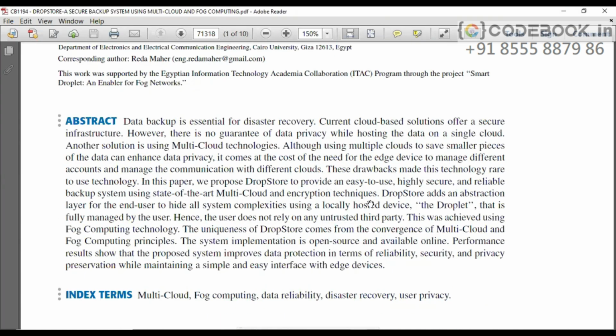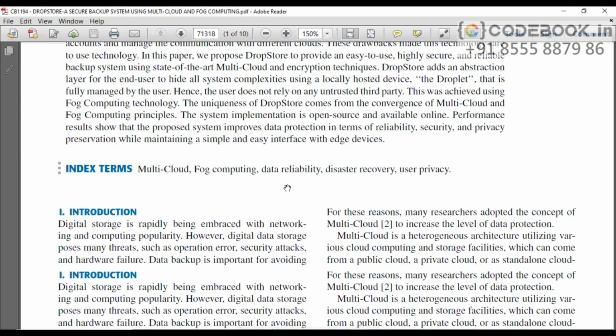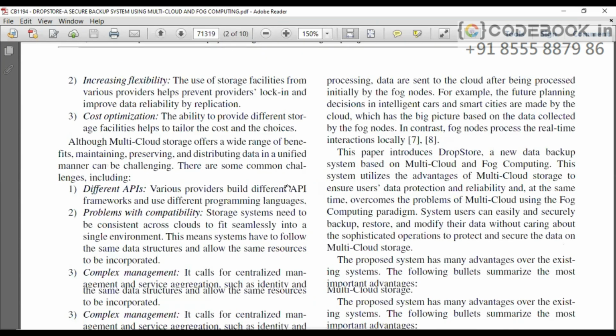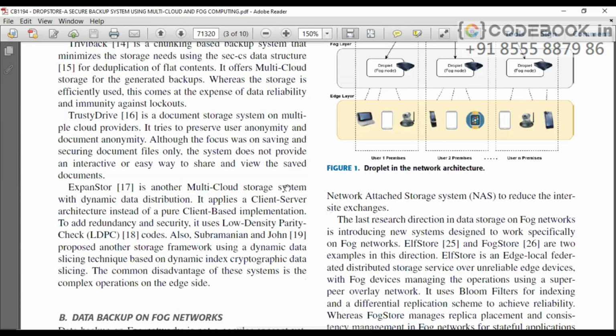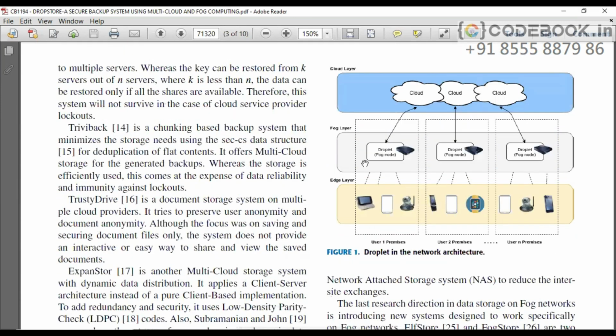What we are proposing and implementing in the multi-cloud architecture is explained here. If we scroll down below, we will find the droplet in the network architecture. Cloud layer is there, fog layer is there, edge layer is there, three different types of layers.